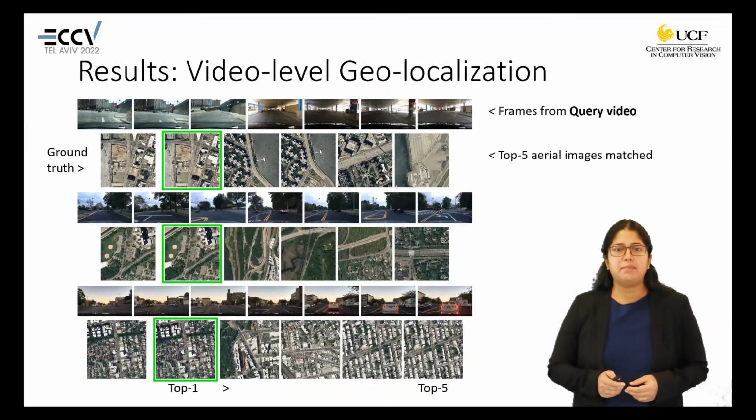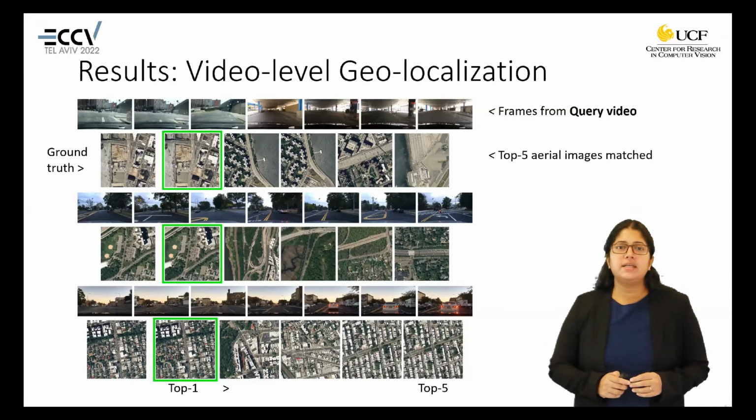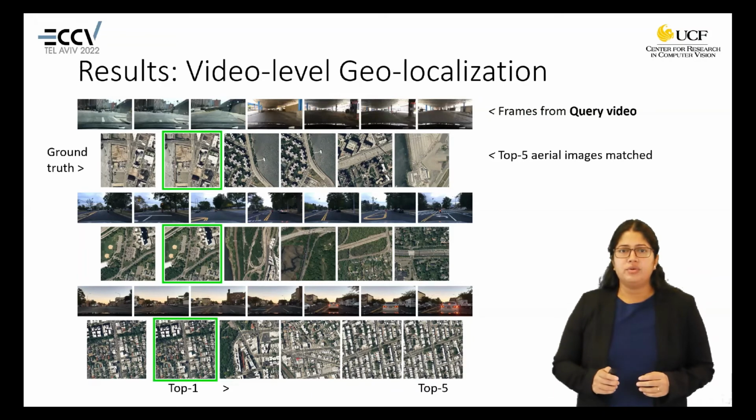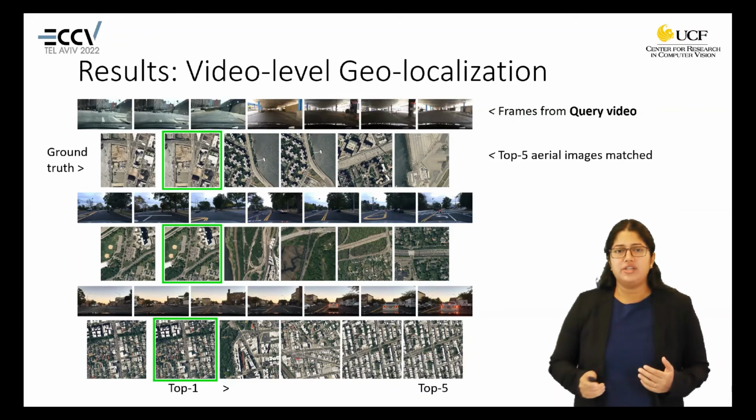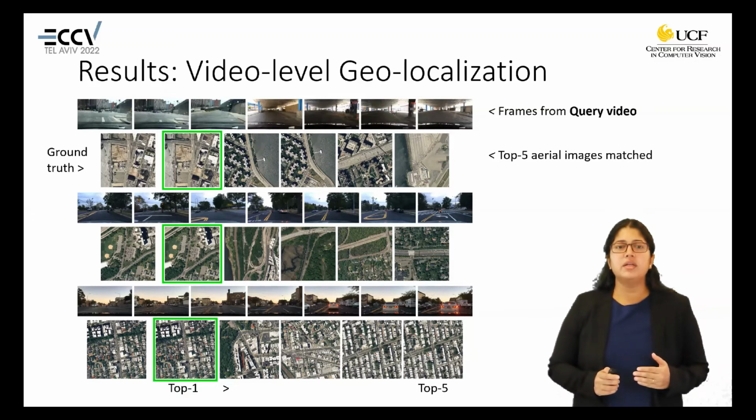We have 2 more examples here. If you take a closer look at the first example, you can see that part of the video is underground, like it's sort of a garage or something. Even though part of the video is indoors, the sequence of the video before and after this part helps us in geolocalization of this whole video.